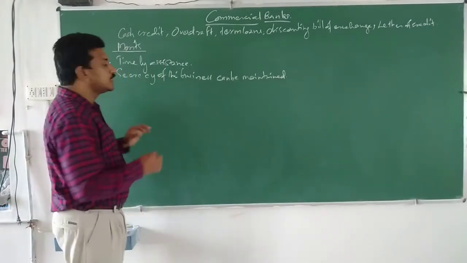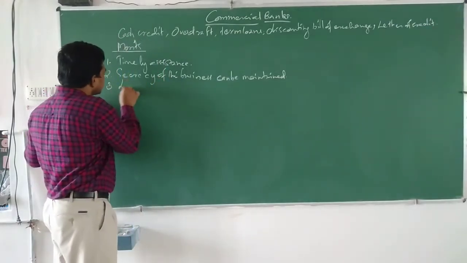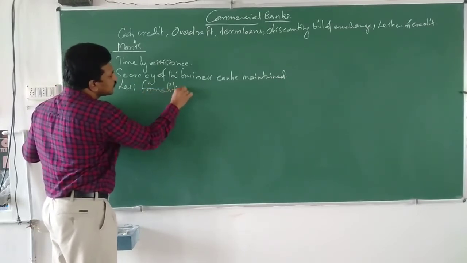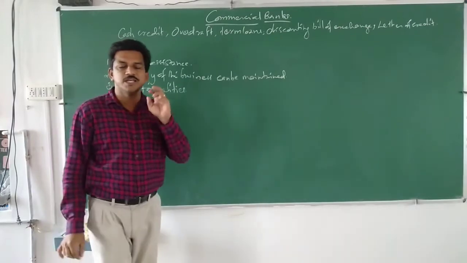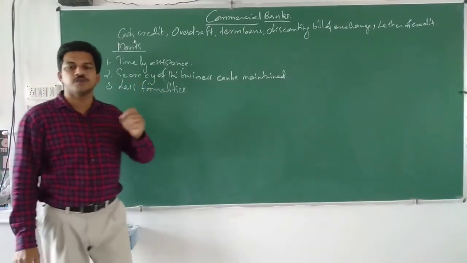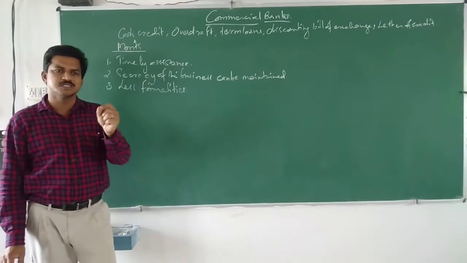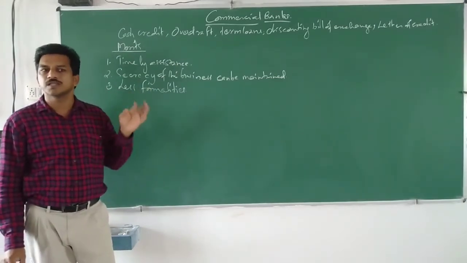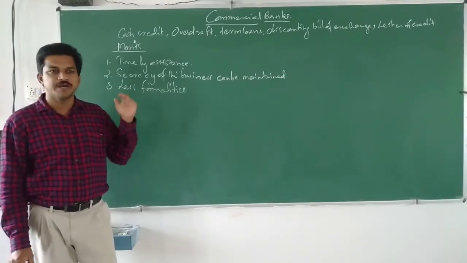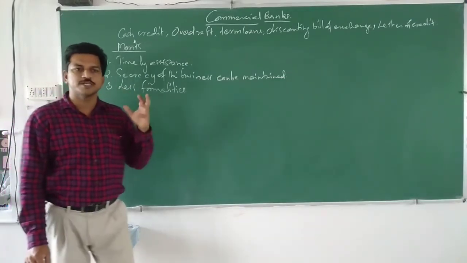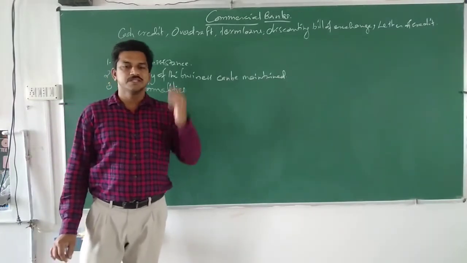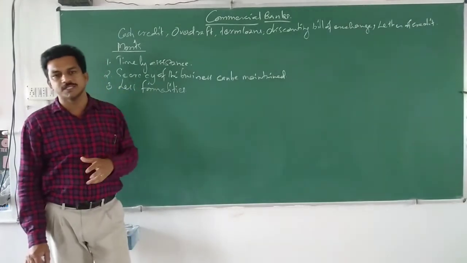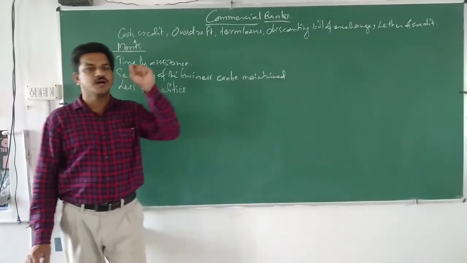Then another one is fewer formalities. There are the least formalities for taking a loan from a commercial bank. Certain documents have to be signed and proper surety should be given to the bank. That's enough. If you compare with the issue of shares or debentures, a lot of formalities arise. For the issue of shares, we have to give advertisement.